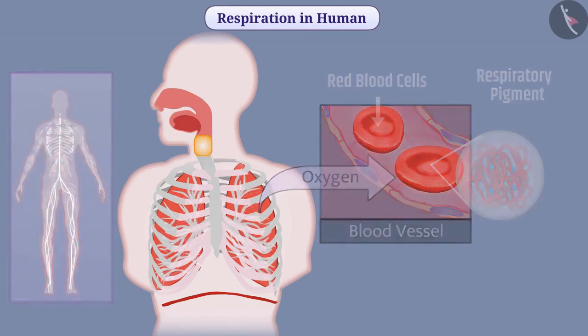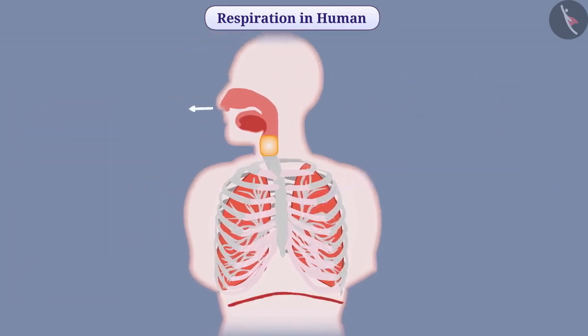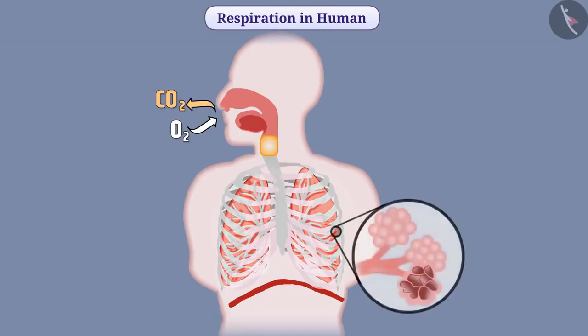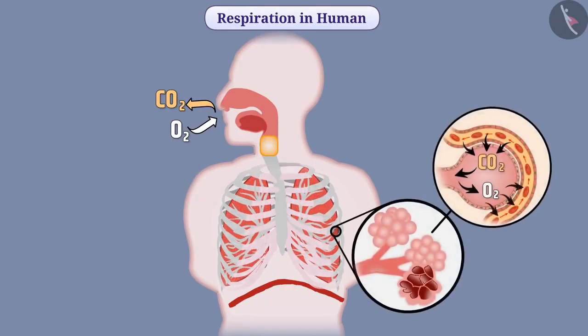While exhaling, the diaphragm becomes dome-shaped and thus it causes the ribs to come down and the chest cavity becomes smaller. As a result, the air comes out of the lungs. In the process of inhaling and exhaling air, the residual volume of air remains inside the lungs. In this way, there is sufficient time for absorption of oxygen and release of carbon dioxide in alveoli.